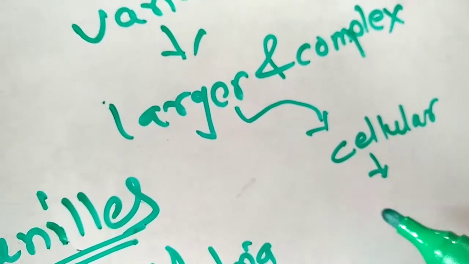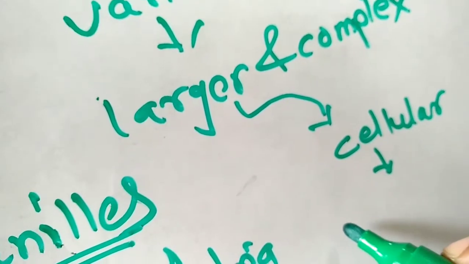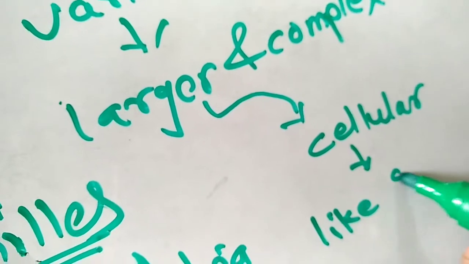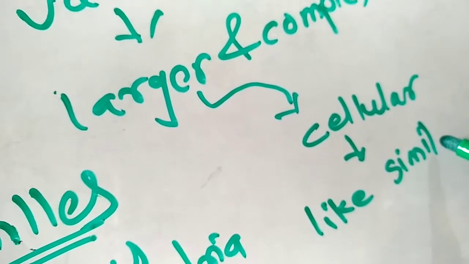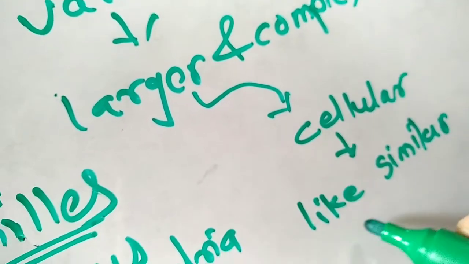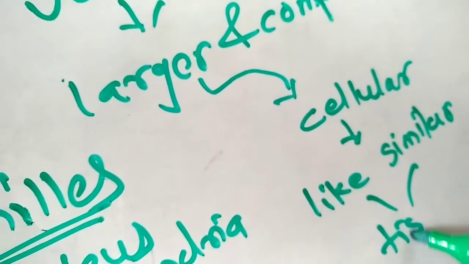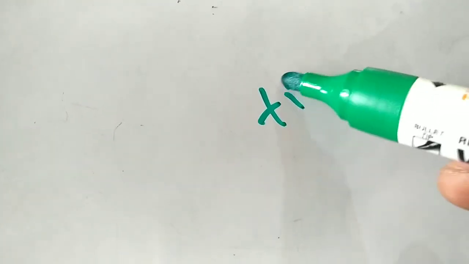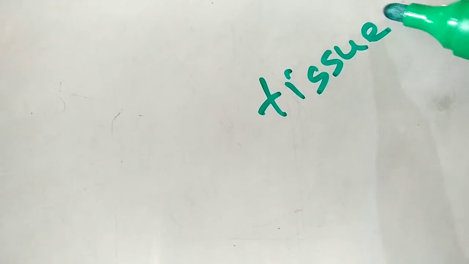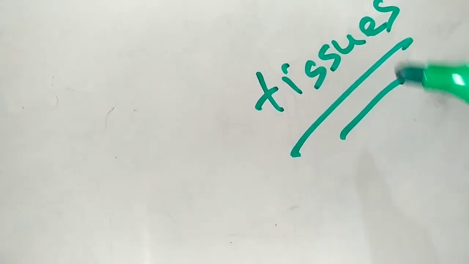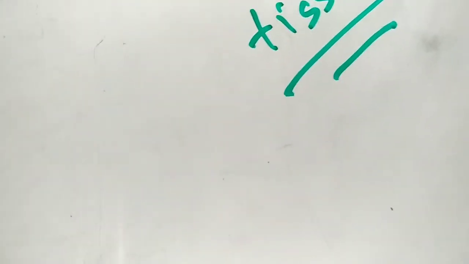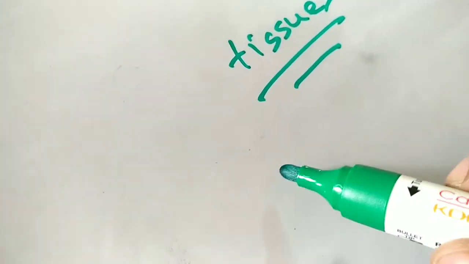When like cells which perform similar functions come together, they form tissue with the passage of time. Now here complex levels form because different tissues perform different functions, and then complexity goes on increasing. From tissues organs are formed, so complexity goes on increasing.